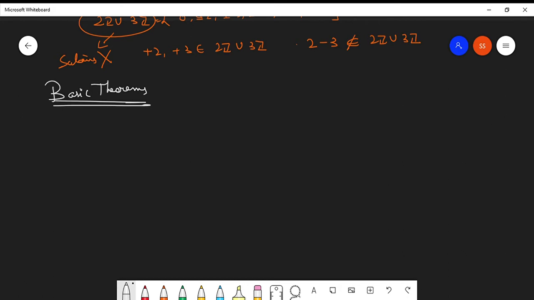For subrings, which are the basic theorems? Point number one, the set of 0 is always a subring. Point number two, for some ring R, it is a subring of itself.